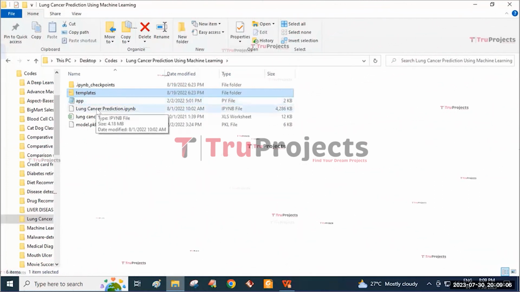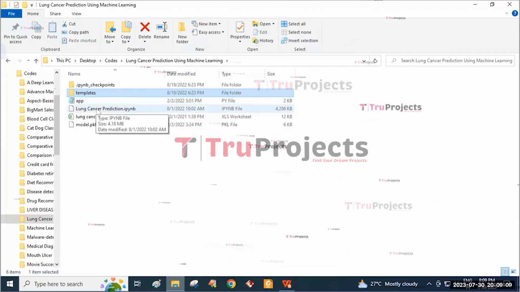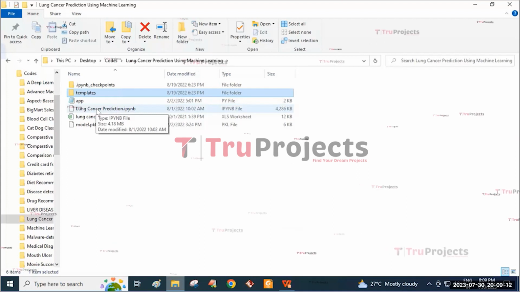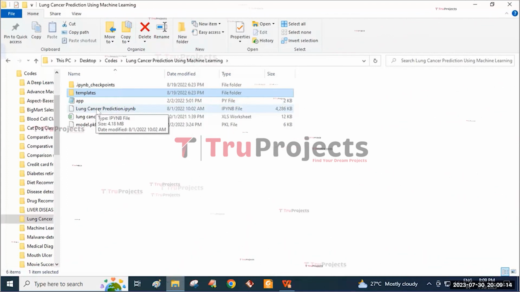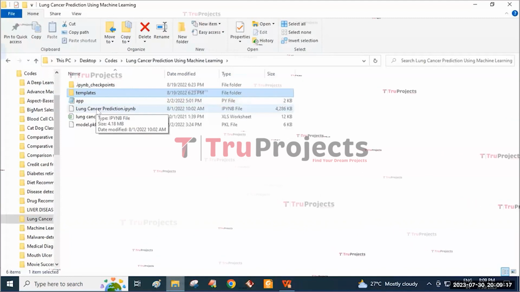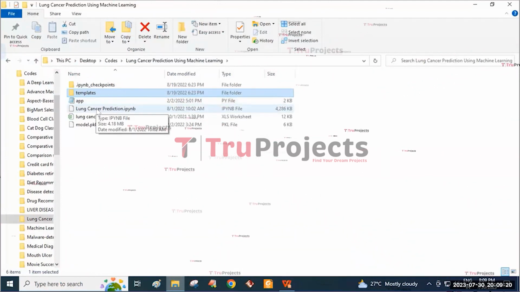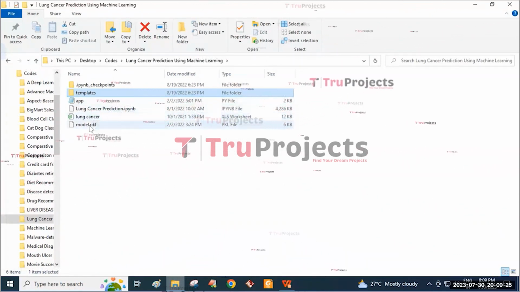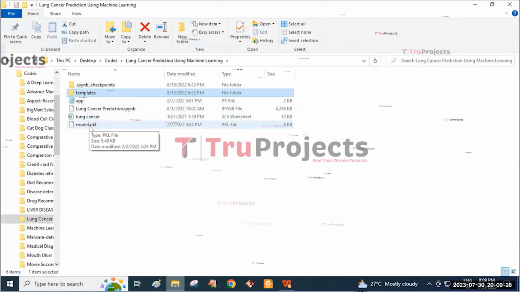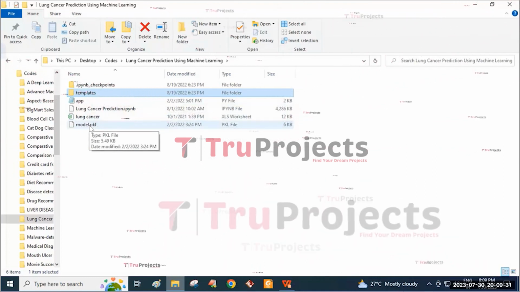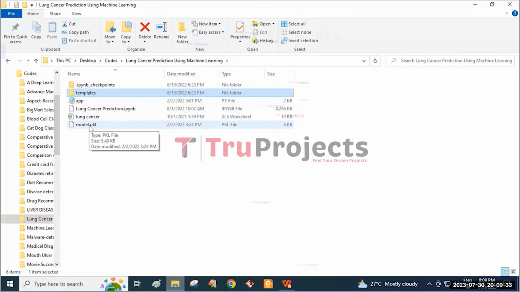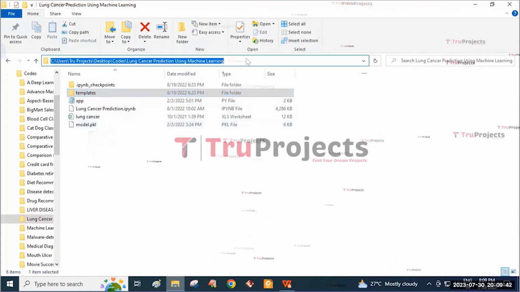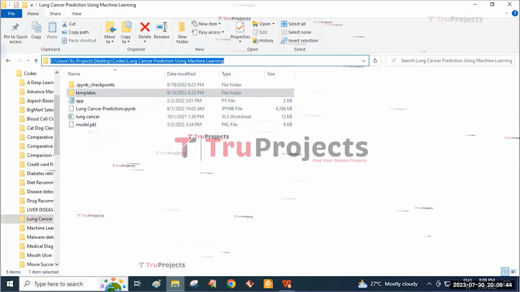And this is an IPYNB file named lung cancer prediction, used to contain a combination of code, graphs and output all in one place. It allows the user to write and execute the code in individual cells, making it a popular choice for data science. And this is the dataset that we used in this project, and this is a pickle file named model, containing the information related to the algorithm, and it is loaded into the project code during runtime to utilize the trained model for various tasks such as making predictions on new data or performing specific operations.